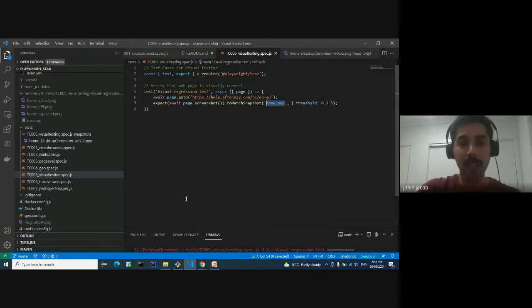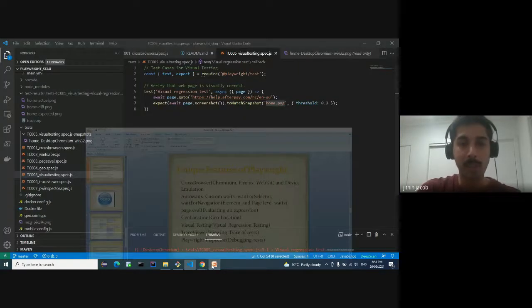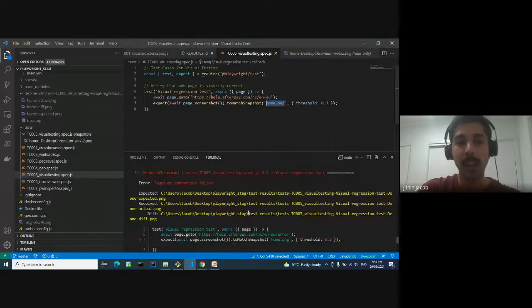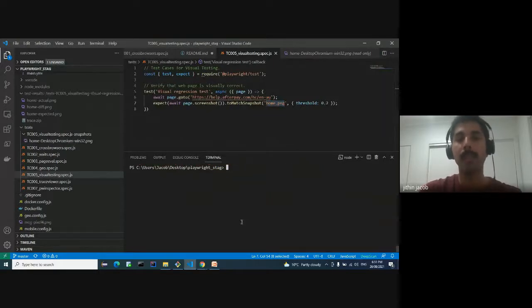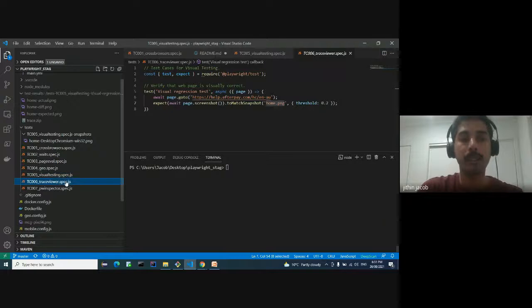Let's move forward with the next one, which is trace viewer. This is also an interesting feature in Playwright, and it is actually helpful in debugging our test cases.